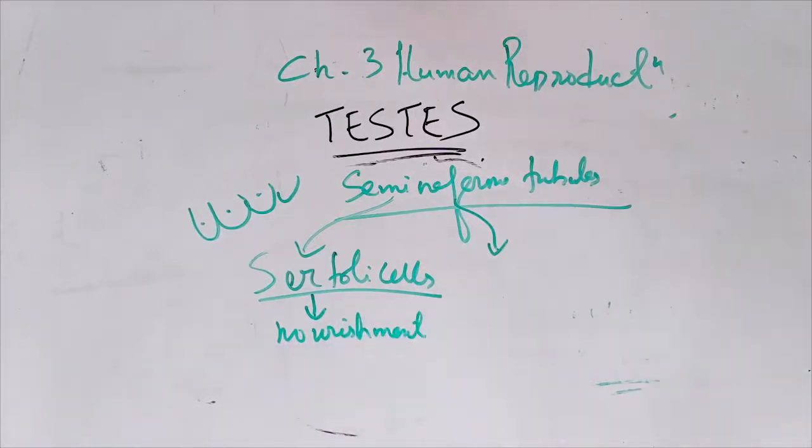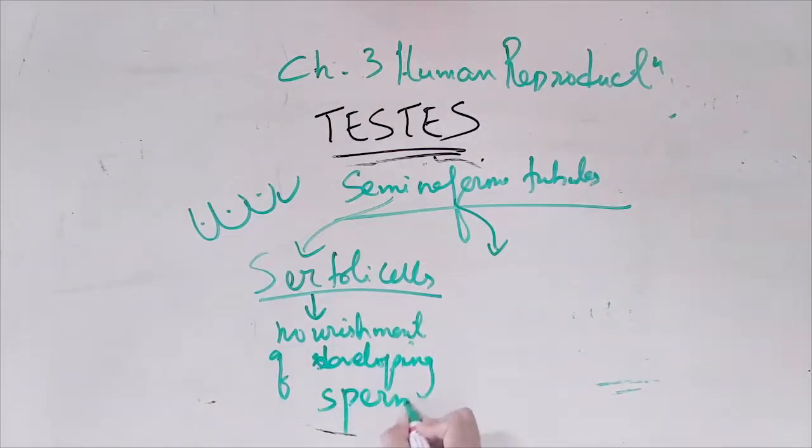Sperm, like we'll see it later, okay? Sperm. So sperms are coming from the sperm mother cell. We'll see it later. Sertoli cells provide nourishment to the developing sperms. Sertoli cells. Don't forget.